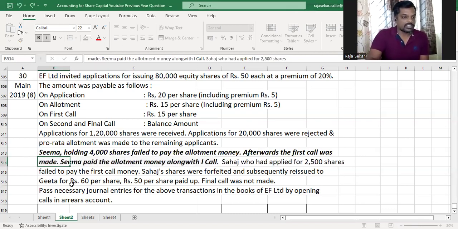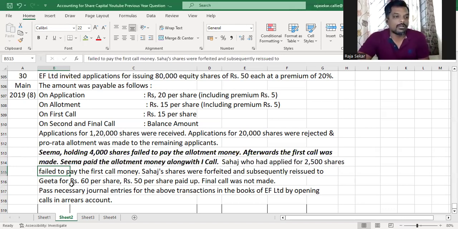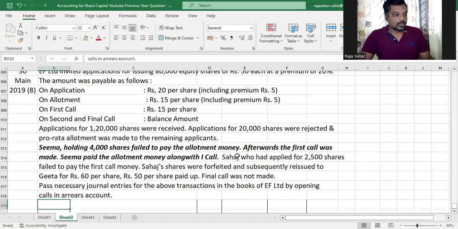There is another person in the question, Sahaj, who had applied for 2,500 shares and failed to pay the first call money. All shares were forfeited and subsequently reissued to Geeta for rupees 60 per share, rupees 50 per share paid. Final call was not made. Pass necessary journal entries for the above transactions in the books of EF Limited by opening calls in arrears. So we have to open the calls in arrears account. It's a usual thing. Whatever we do, that's what we have to do. All right, so let's start solving the question.